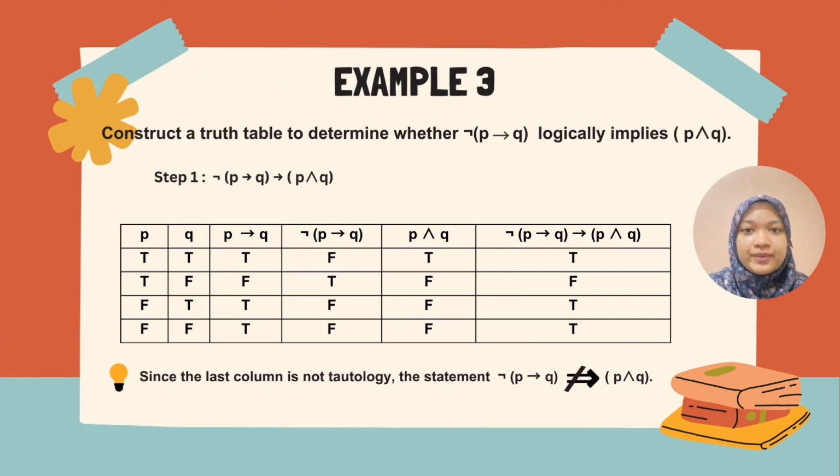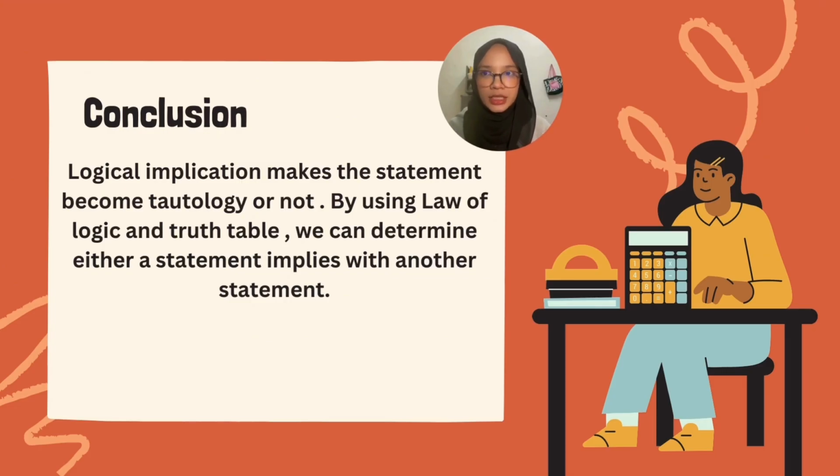From the truth table, we can conclude that since the last column is not a tautology, the statement not (P implies Q) does not logically imply P and Q. In conclusion, logical implication makes the statement become a tautology or not. By the laws of logic and truth tables, we can determine whether a statement implies another statement.